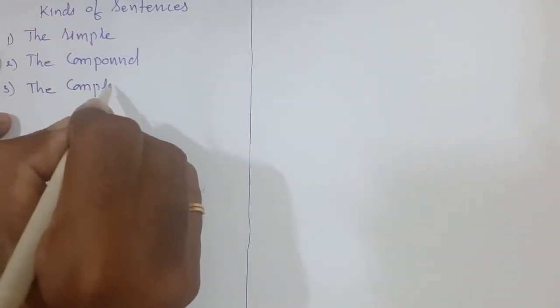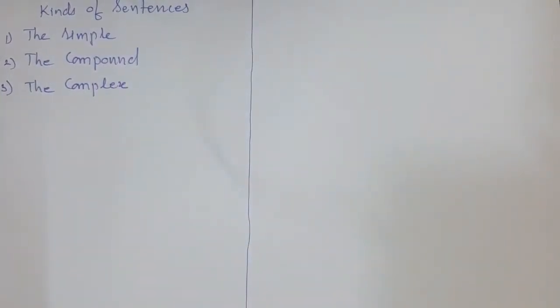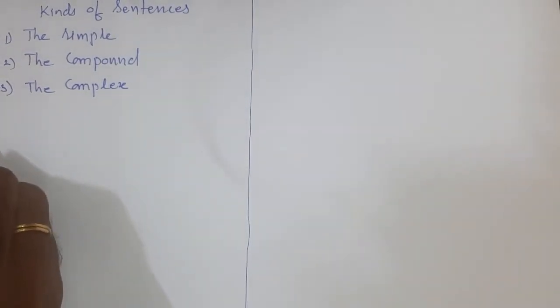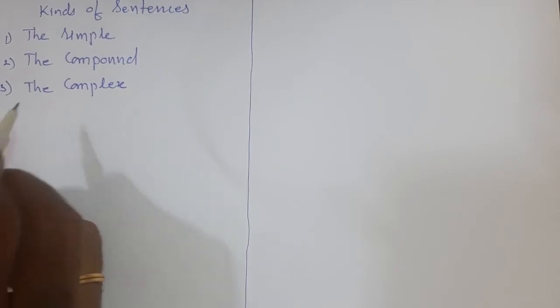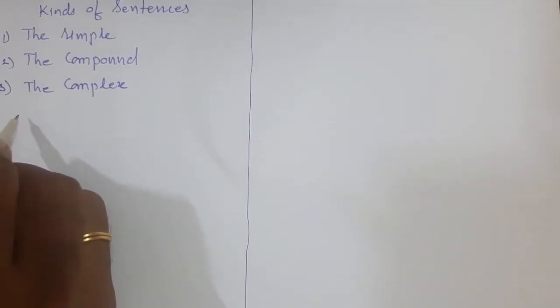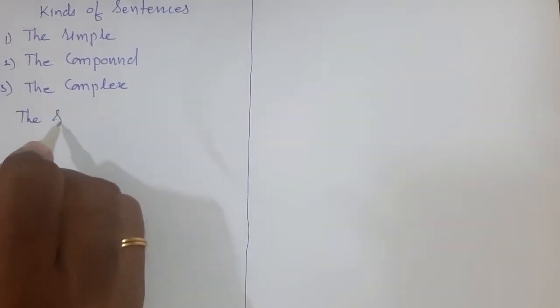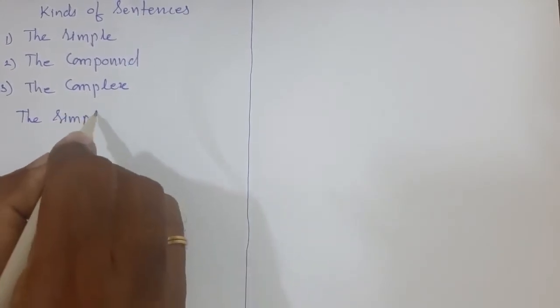Now we are going to study what is the simple sentence, the compound sentence, and the complex sentence. The simple sentence.